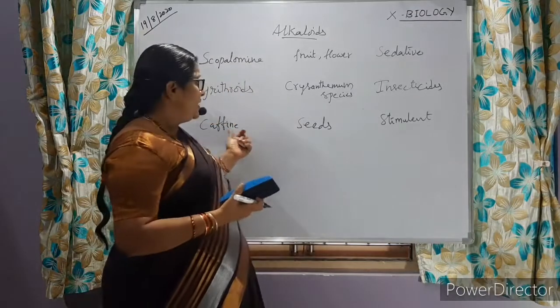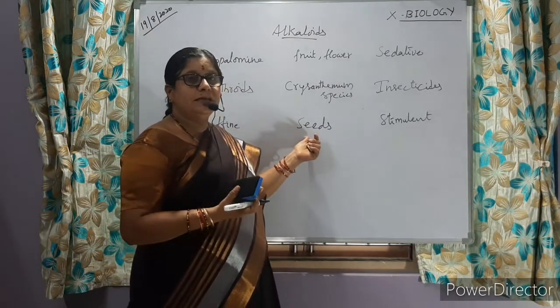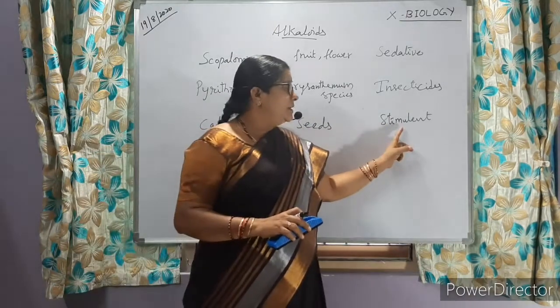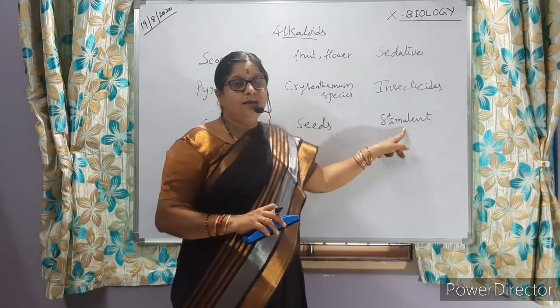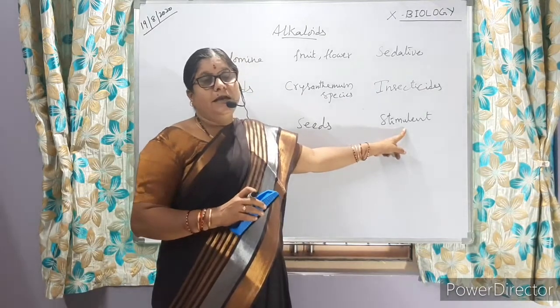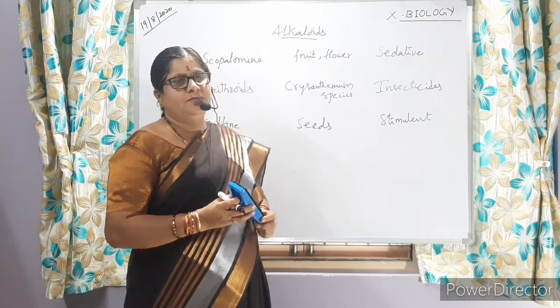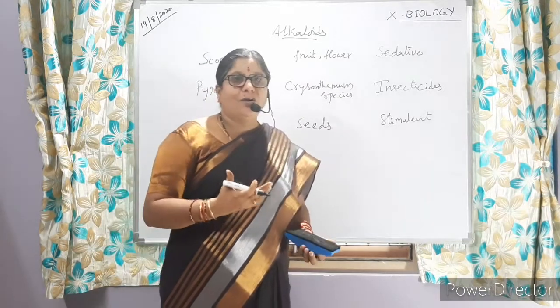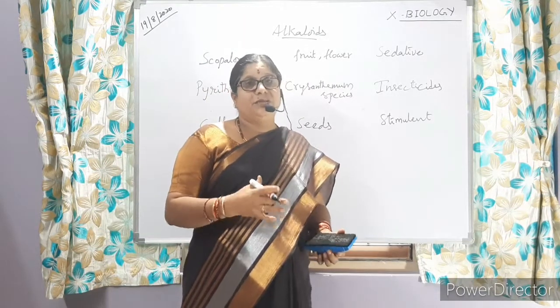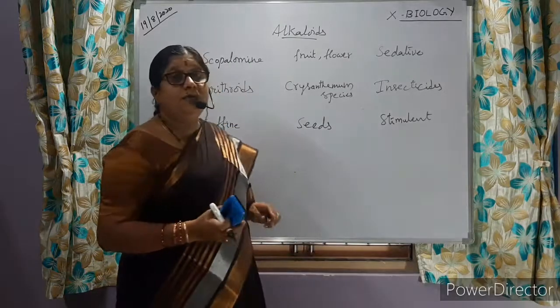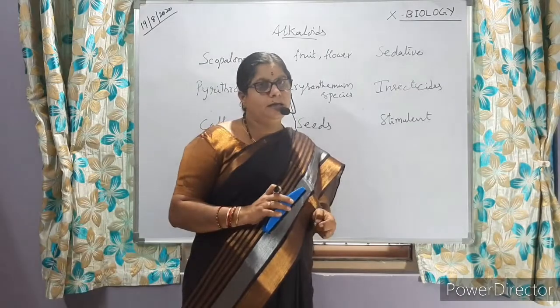Caffeine is extracted from the seeds of the coffee plant and it is used as a stimulant. Stimulant means, as we already discussed, activating the nervous system. When people take coffee or tea, we feel energetic. That energy is because of the caffeine alkaloid present in them.